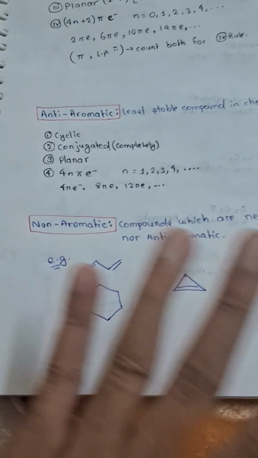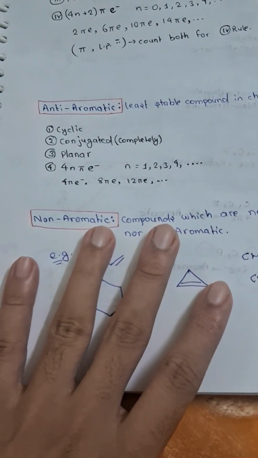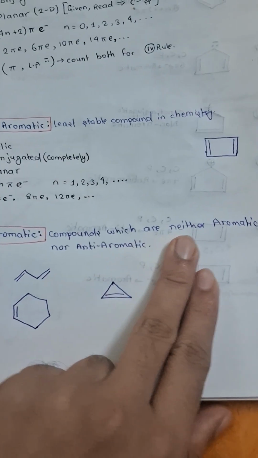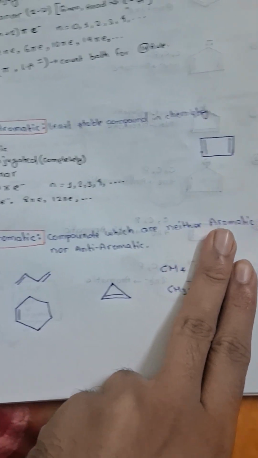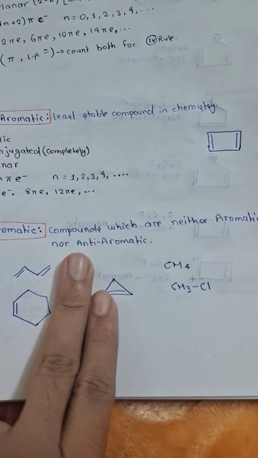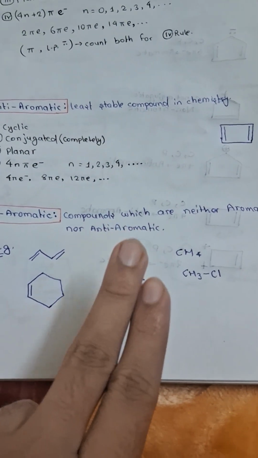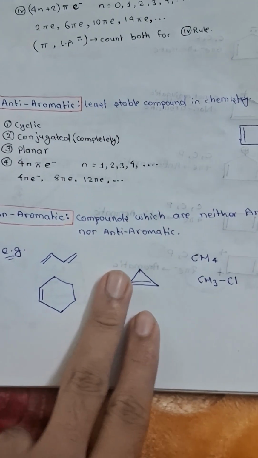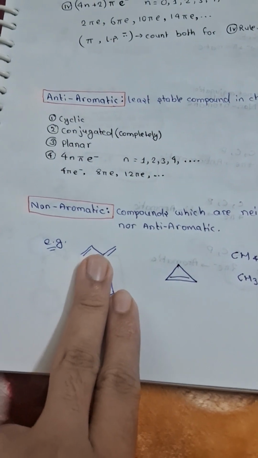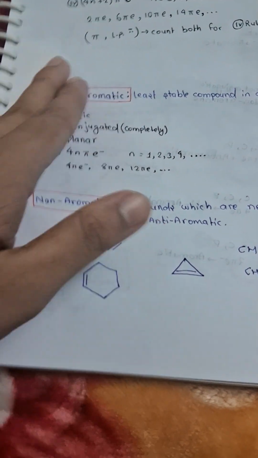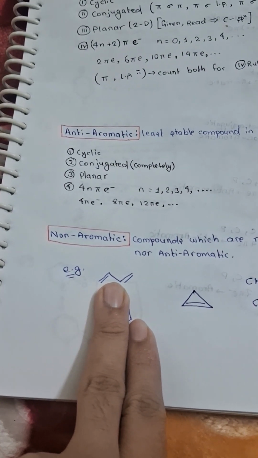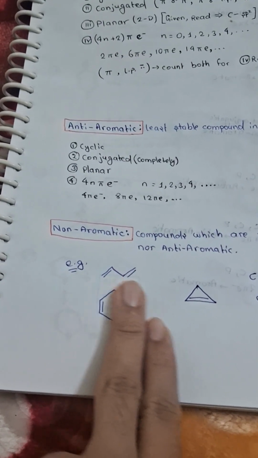How about non-aromatic compounds? You should learn it this way: compounds which are neither aromatic nor anti-aromatic are known as non-aromatic. Like this one, there is no ring, so the first rule is not satisfied, so this is non-aromatic.